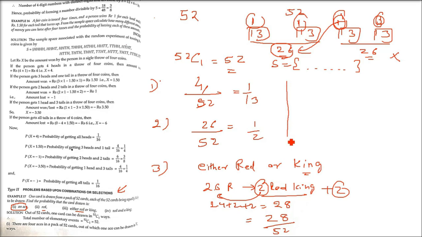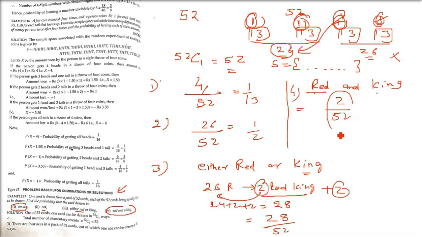Okay. Now the fourth one. Now here we are talking about red and a king. In red, how many kings are there? 2. Because it has to be red also and it has to be king also, together. So in red and king, there are only 2 kings which are red. So the favorable cases are only 2. Other reds we are not interested in. Only kings we are interested in. So these are 2 and you can divide it by 52. So it's going to be 1/26, same as 7 by 13, 28 by 52 was.